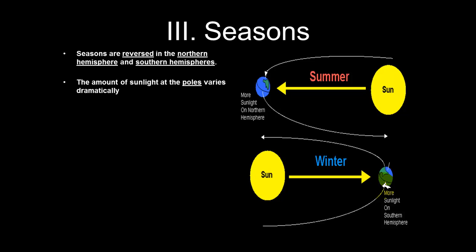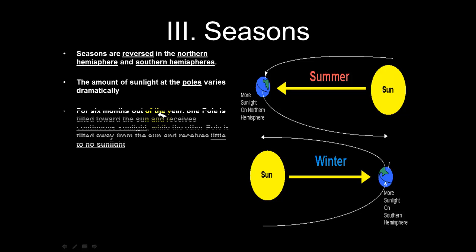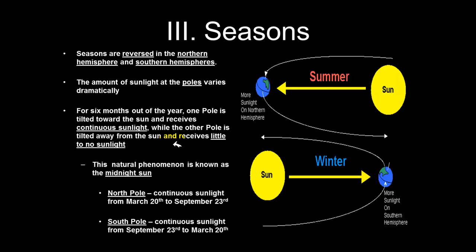Now, what occurs during the time when they're the furthest away? Nighttime for 6 months. So for 6 months out of the year, one pole is tilted toward the sun and receives continuous sunlight, while the other pole is tilted away from the sun and receives little to no sunlight.